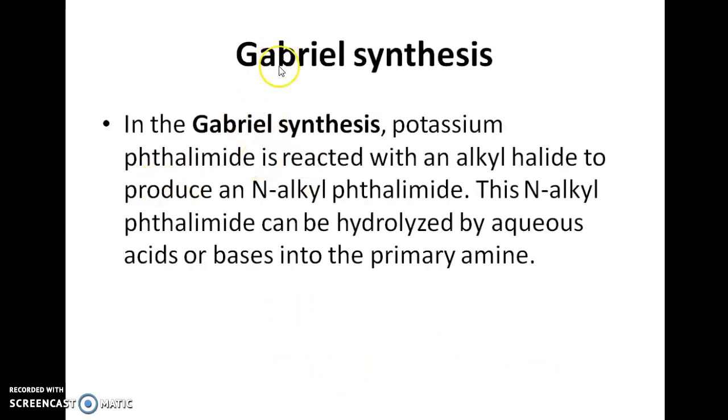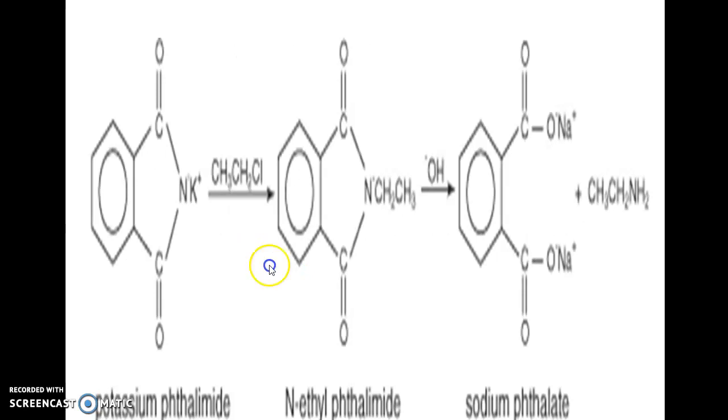Gabriel synthesis is another method. In the Gabriel synthesis, the potassium phthalimide is reacted with an alkyl halide to produce N-alkyl phthalimide. This N-alkyl phthalimide can be hydrolyzed by aqueous bases or acids to primary amine. So this is the potassium phthalimide. When treated with ethyl chloride, it forms N-ethyl phthalimide. This N-ethyl phthalimide on hydrolysis gives the sodium salt, sodium phthalate, and ethyl amine as the product.